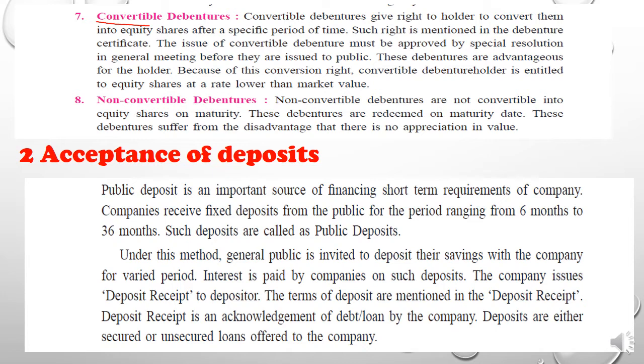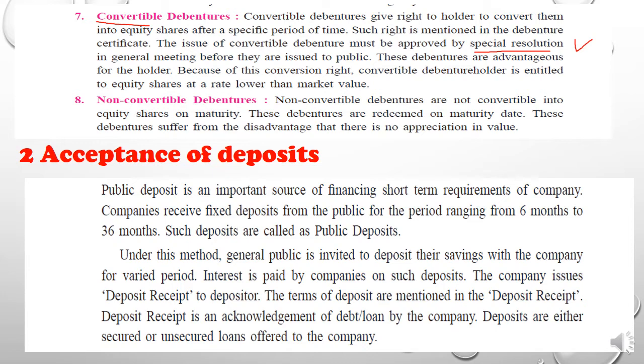Such a right is mentioned in the debenture certificate. The issue of convertible debenture must be approved by a special resolution. So for issuing such kind of debenture, there should be a special meeting, and the special resolution should be passed in that meeting.